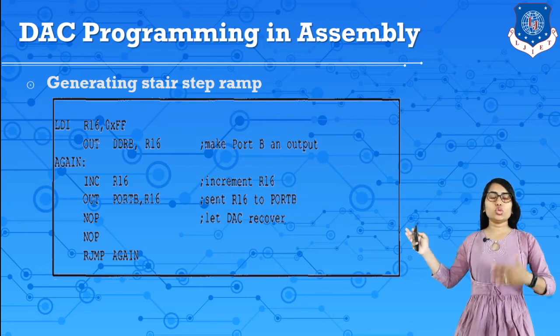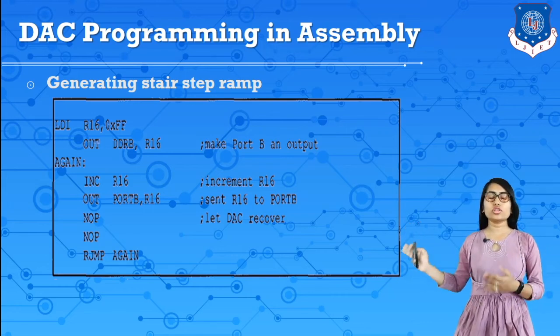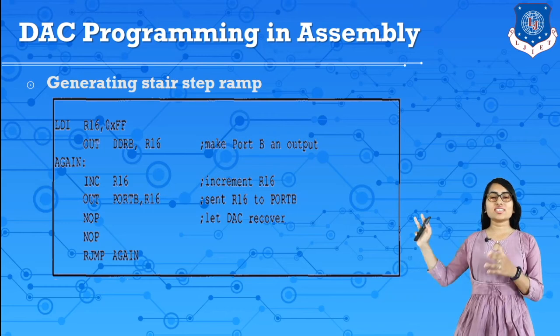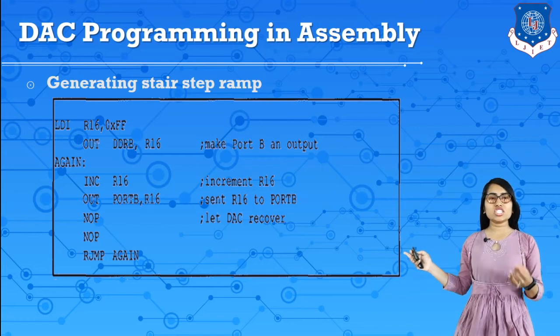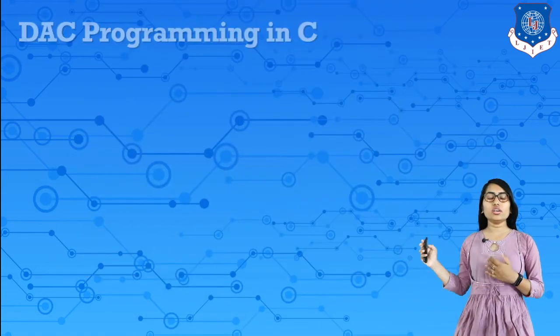So 1, 2, 3 and it will count on. So this is for generating a staircase output for digital to analog information. So this is how a normal staircase ramp is generated for analog information.